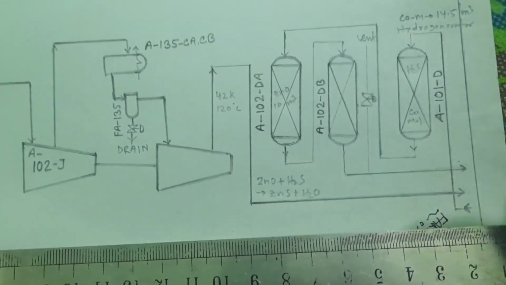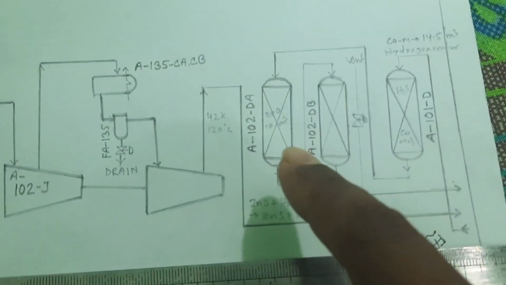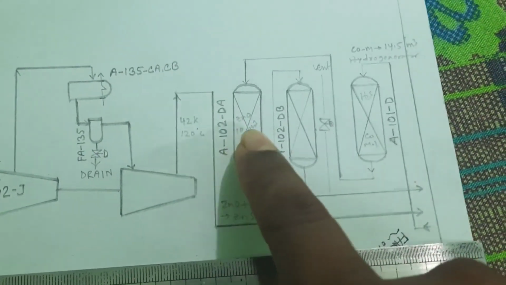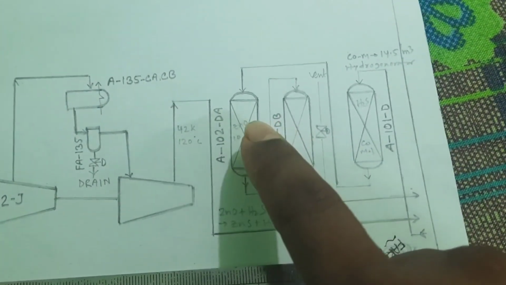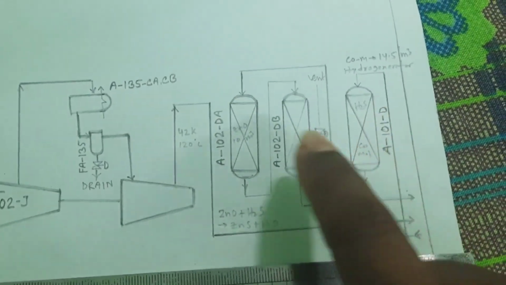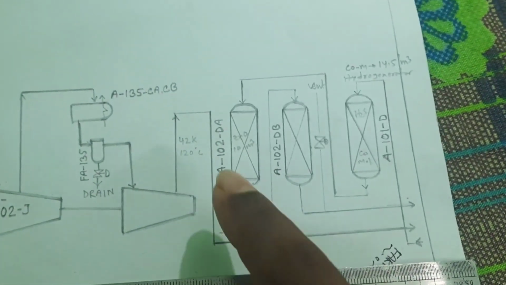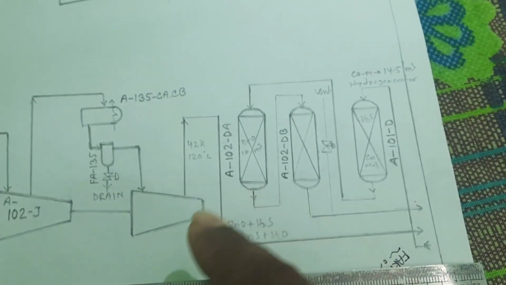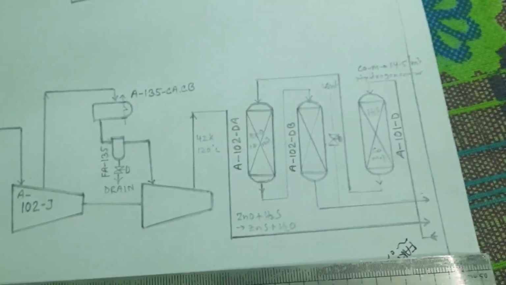After creating hydrogen sulfide, the gas and hydrogen sulfide both will go to the desulfurizer vessel. There are 2 desulfurizer vessels. Per vessel, 10 cubic meters of catalyst are available. In these desulfurization vessels, zinc oxide catalyst is available. In the presence of zinc oxide catalyst, this hydrogen sulfide will create zinc sulfide and hydrogen. In this way, sulfur is removed by the desulfurization section and this feed gas will go to the primary reformer.